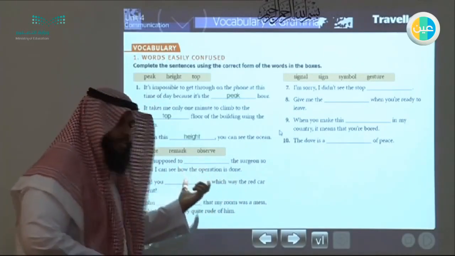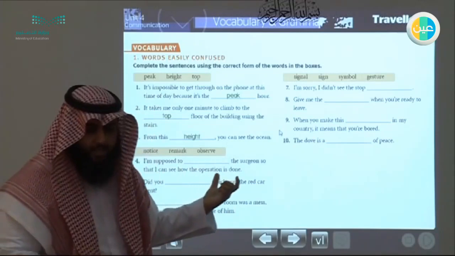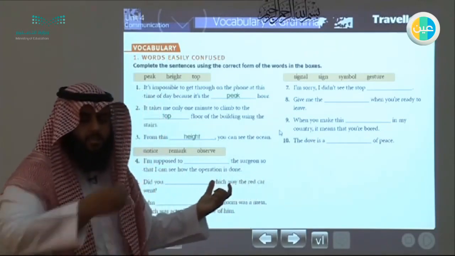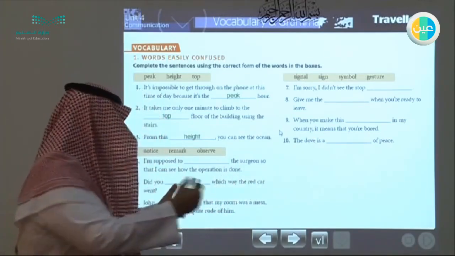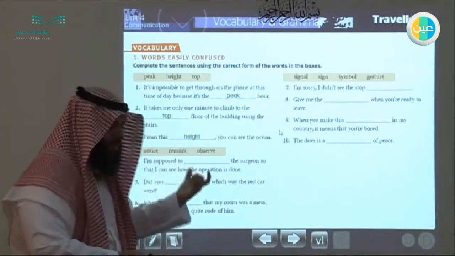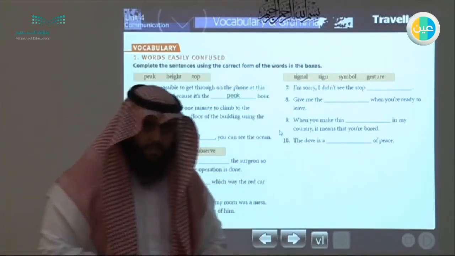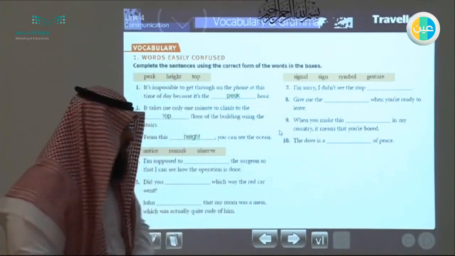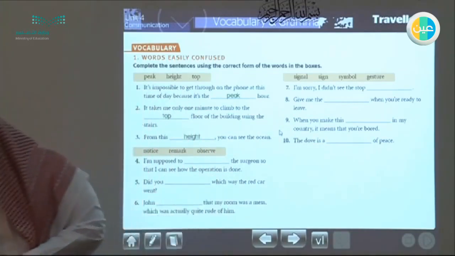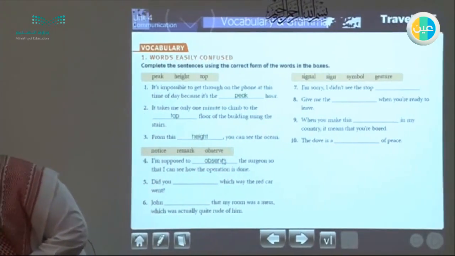So you can understand from this sentence that the speaker is a student who needs to watch this surgeon in order to study from him. So this is some type of observation, intended observation to study. So the best word here is observe.